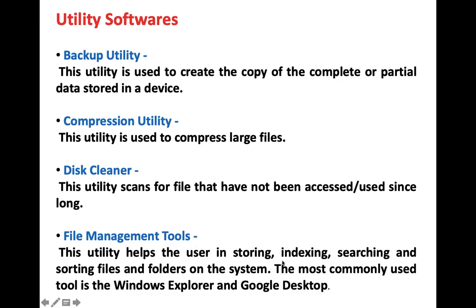File management tools help us in storing, indexing, searching and sorting files. Whenever we use the search option, for example, I want to search softwares file, software.docx and softwares.mov, it gives us all the files starting with the same name. So this is your file management tool. I hope all the utility softwares are clear till now. So what we have studied till now is the system softwares, that is your operating system and the language processor, and the second part of system software, that is your utility softwares.